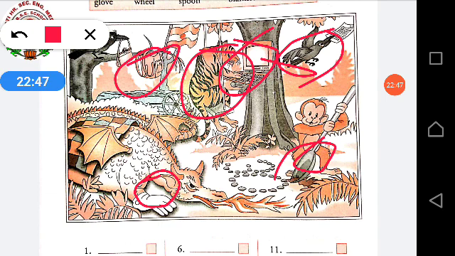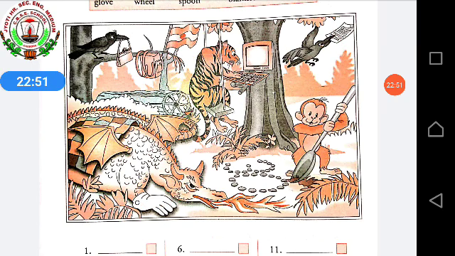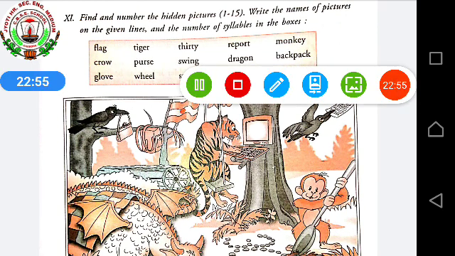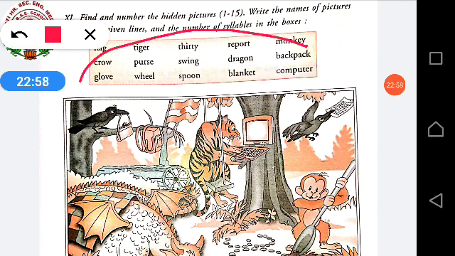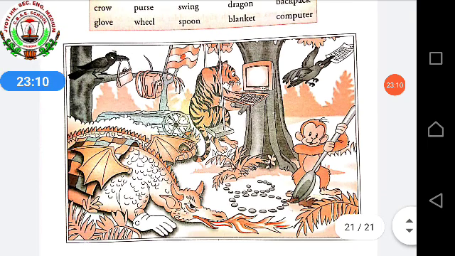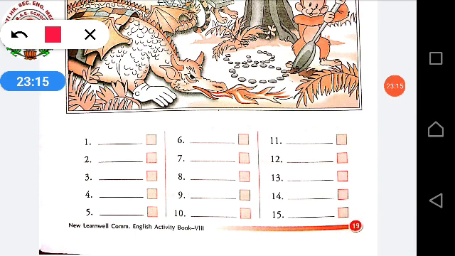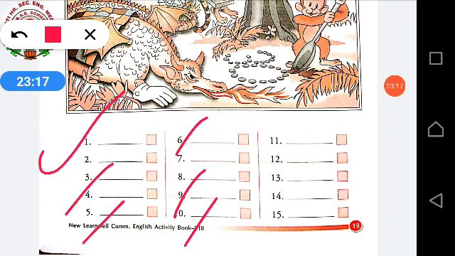In this way you have to search, and after searching, tally whether all those pictures are related to these words or not. After searching, count the syllables or vowels, and then write down in the fill-ups and boxes given at the last of your page. Understood?